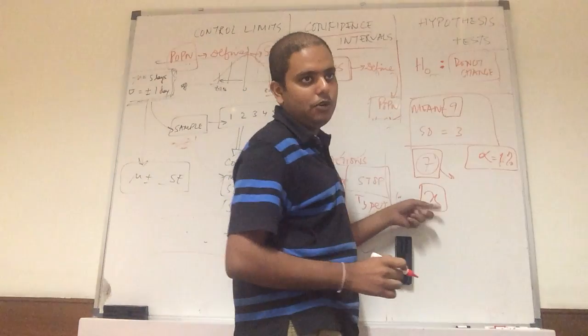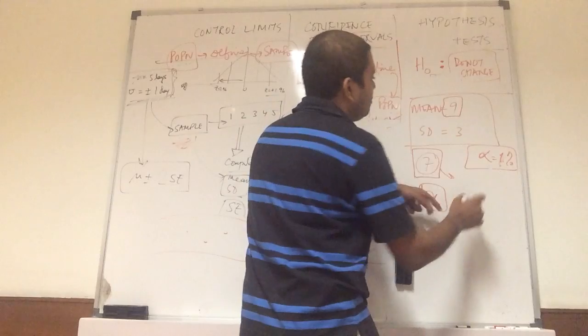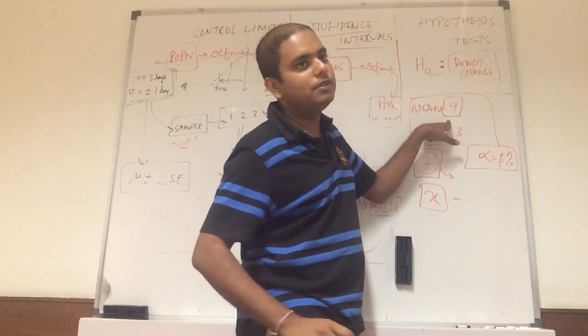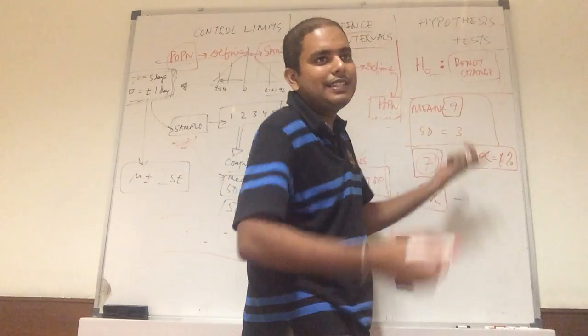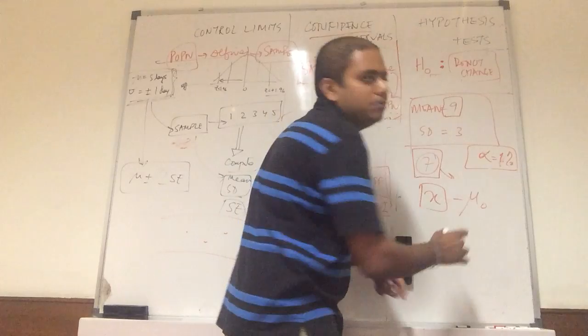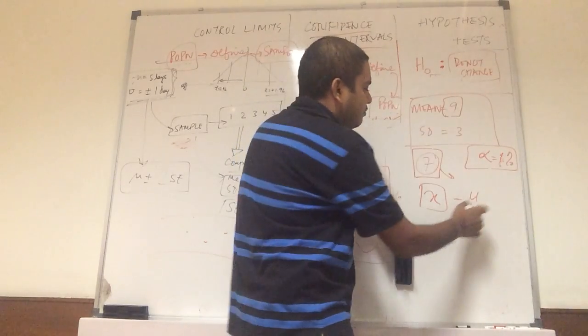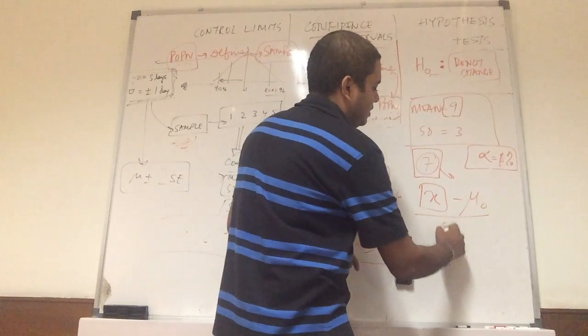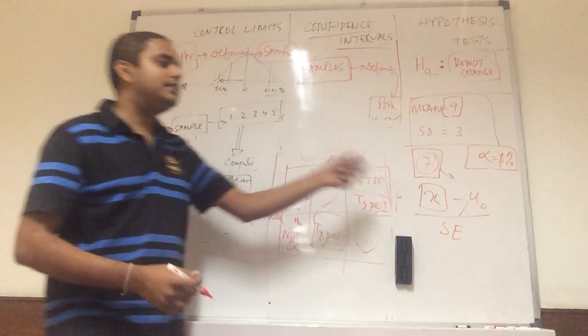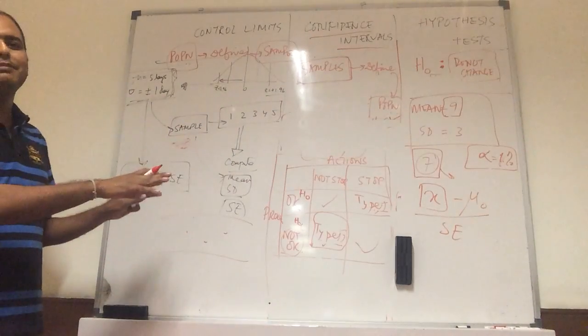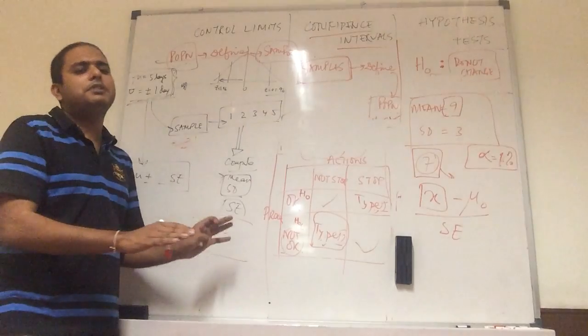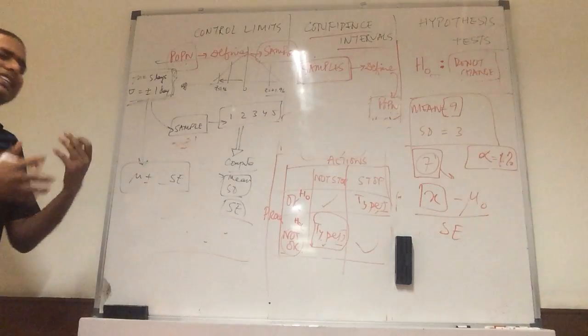How far is that unknown from my central value, or from my hypothesized value? My central value in this case is a mean, so I am calling it mu naught, which is equal to my hypothesized value. And how far is it in terms of the standard error? This is the basic framework. If you keep this in mind, you can do any kind of hypothesis testing, in any situation.